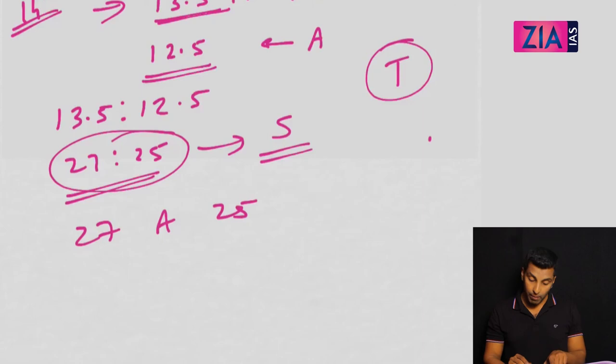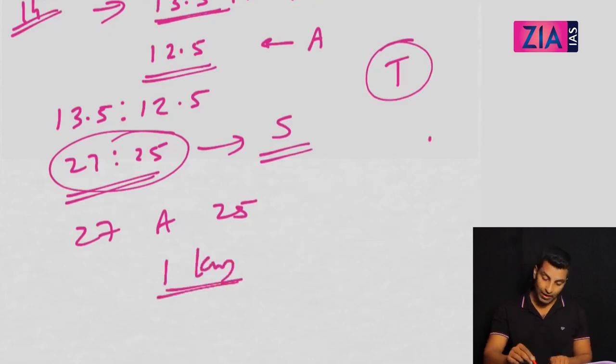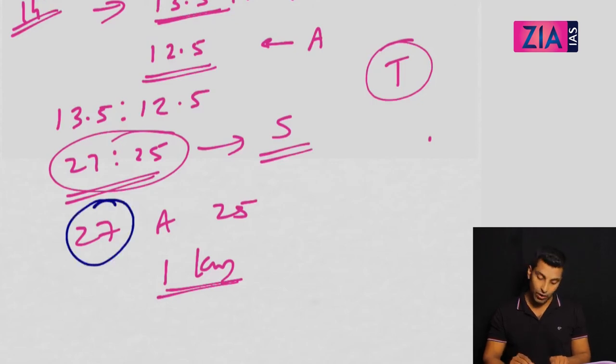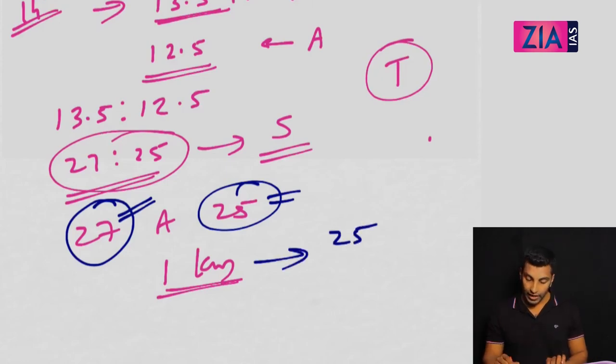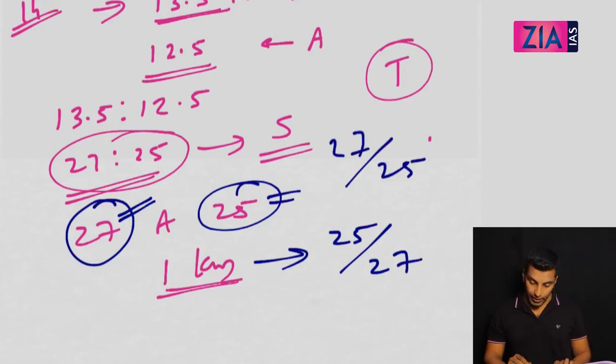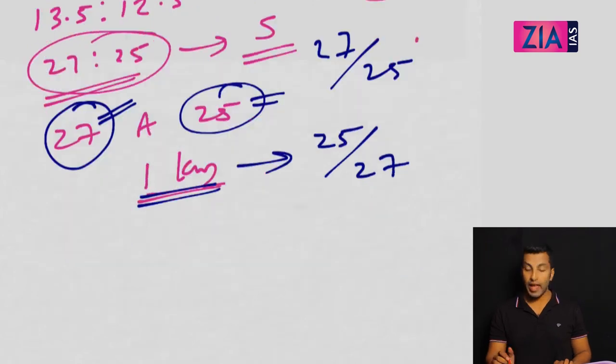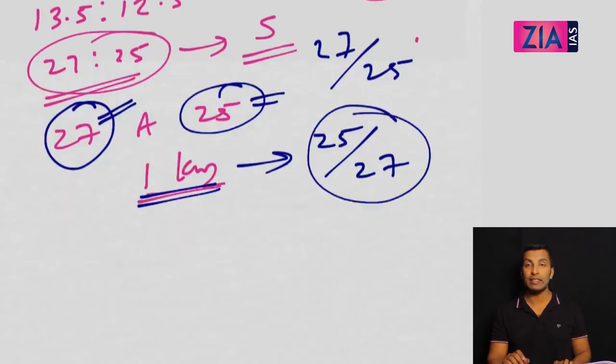So here 27 rounds and 25 rounds can also be understood as 27 kilometers and 25 kilometers. B travels 27 kilometers, A travels 25 kilometers. So if 1 kilometer, what is the ratio? You can write it as 25 by 27, because here we know the ratio is 27 by 25. So if B travels 1 kilometer, A travels 25 by 27 kilometer.